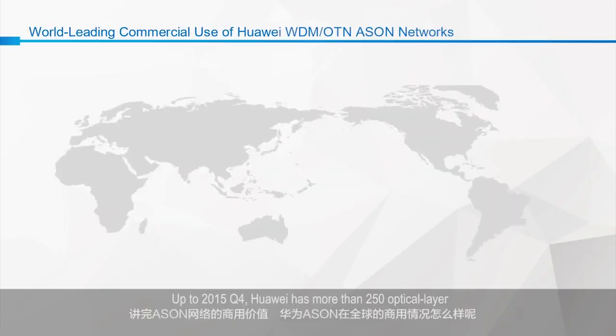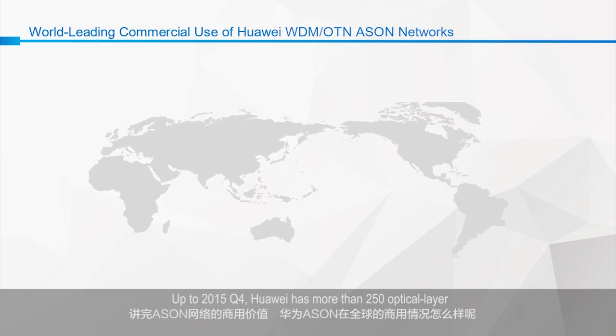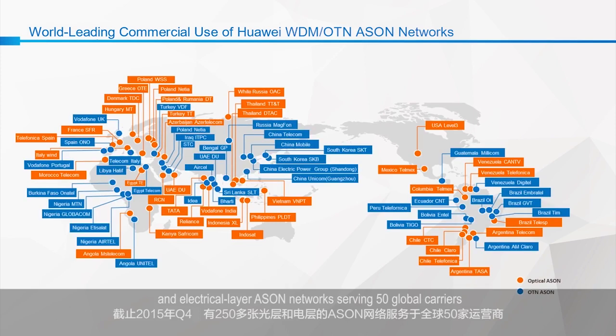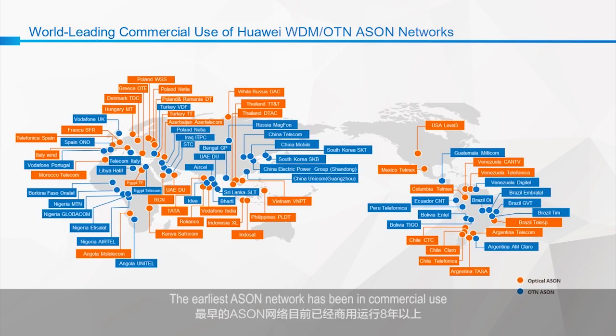Up to the fourth quarter of 2015, Huawei has more than 250 optical layer and electrical layer ASON networks, serving 50 global carriers. The earliest ASON network has been in commercial use for more than 8 years.